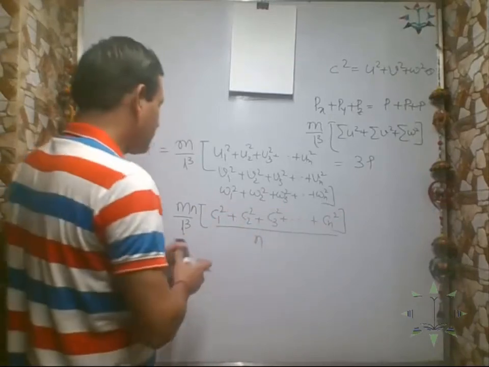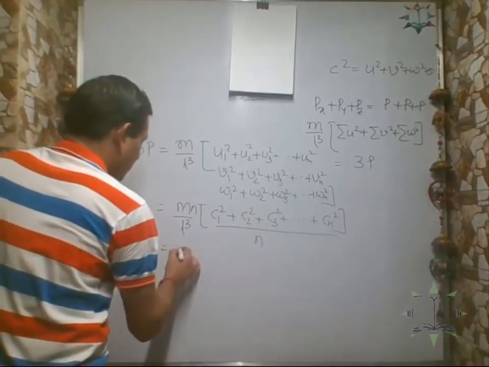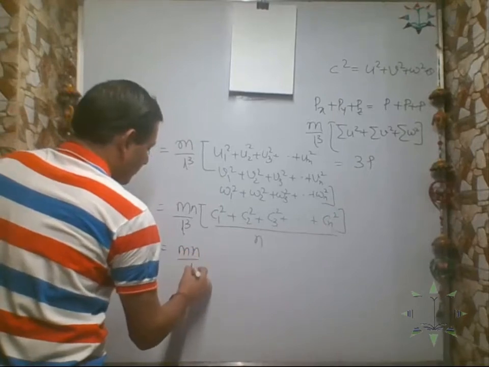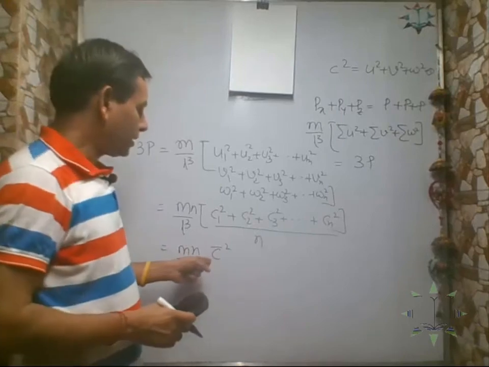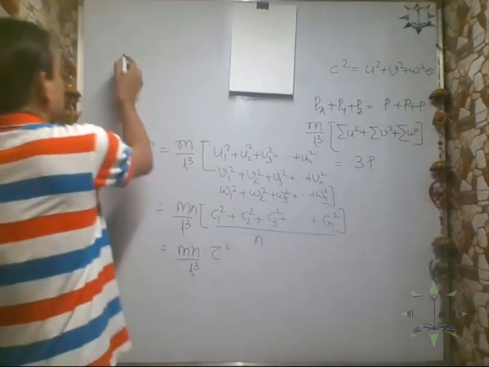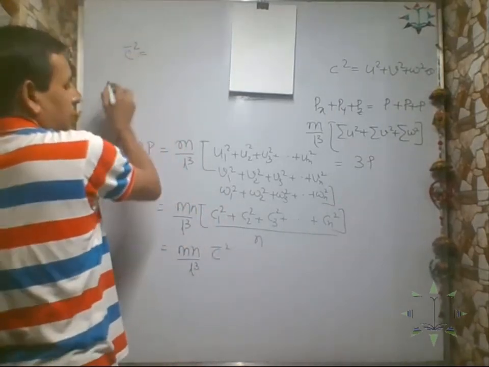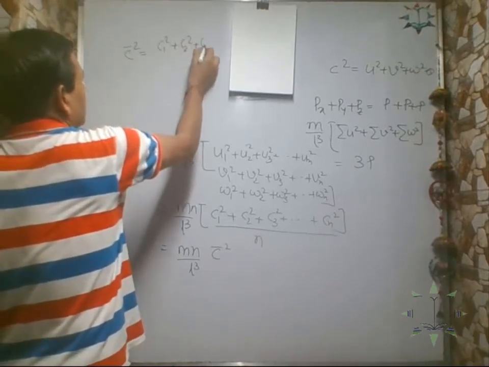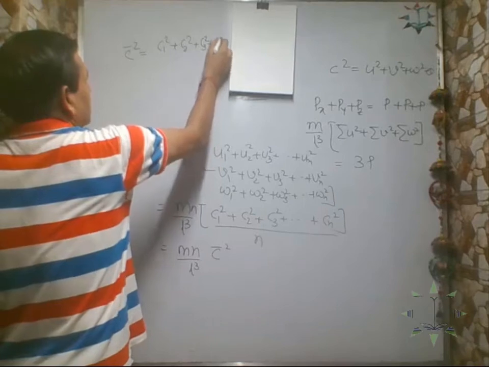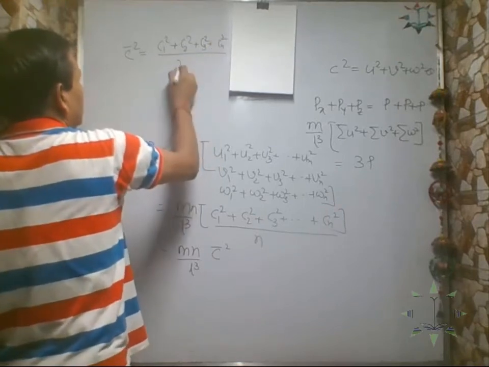Okay, so let us represent it by m1 by L cube, and let us write it as c bar square. What is c bar square? C bar square is c1 square plus c2 square plus c3 square plus cn square, divided by n.